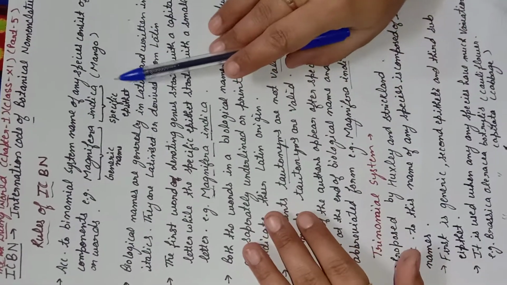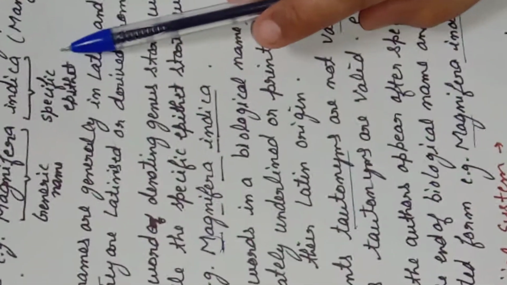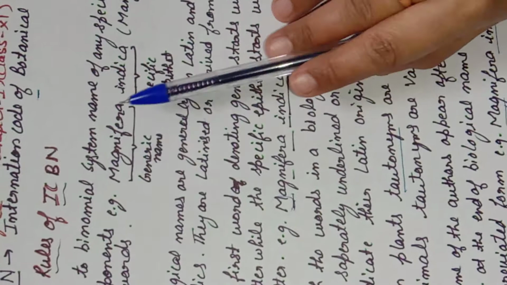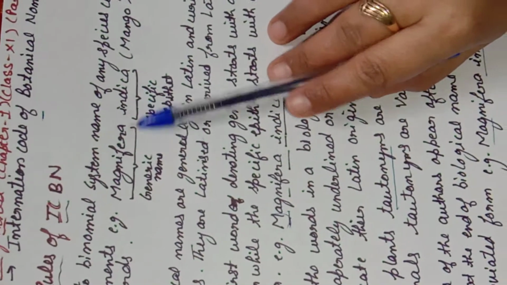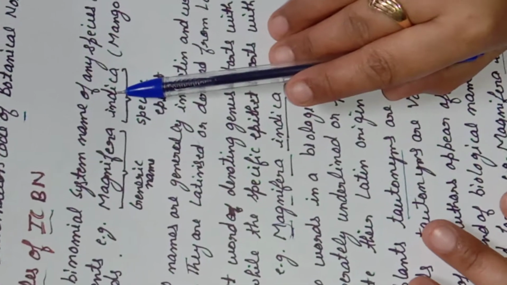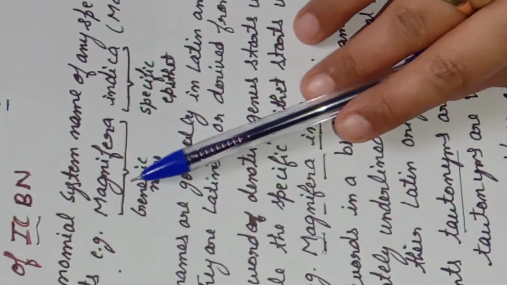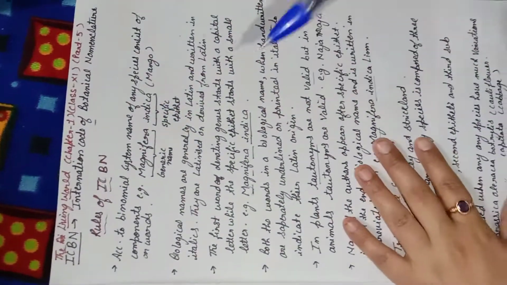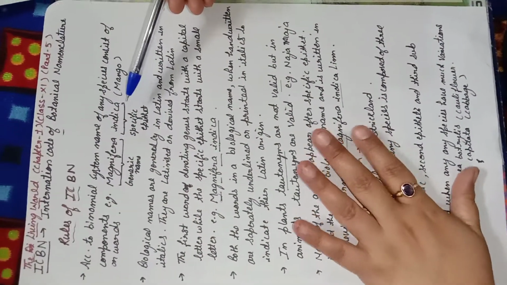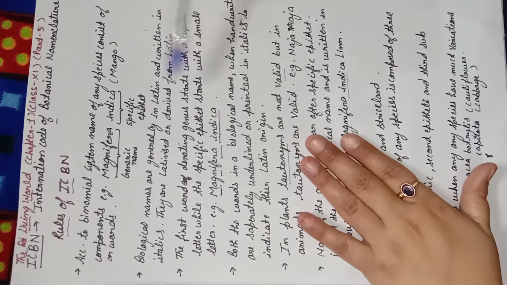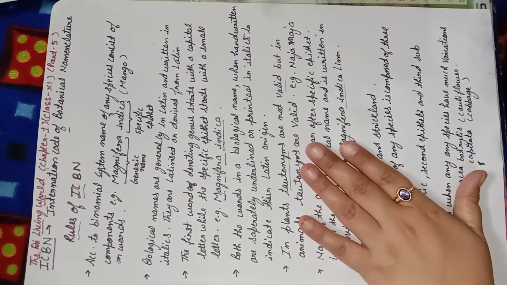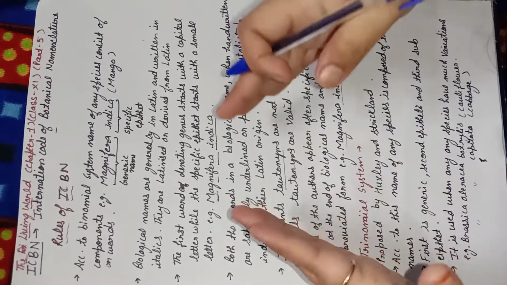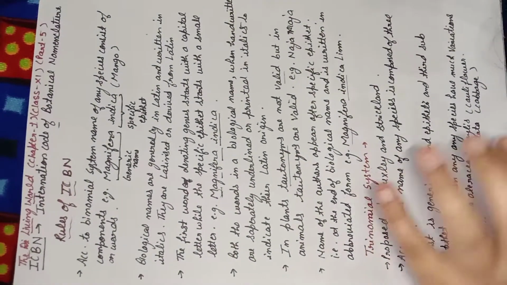Now the next rule is this: when we are writing the name, the first alphabet of the generic name should be capital and the species name should be small. One more thing, all the alphabets you can see here, except the generic name's first alphabet which is capital, the rest are all small. Now the most important thing is this: when we are writing these names by hand, that is, if the name is handwritten, then we should underline the name, but if the name is printed, it is different, it is printed in italics.